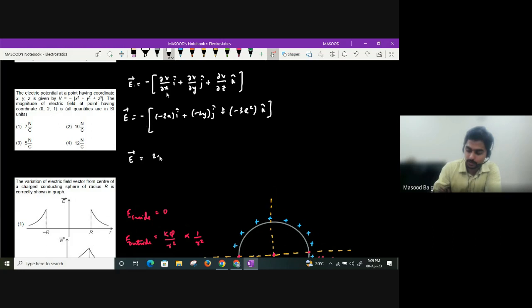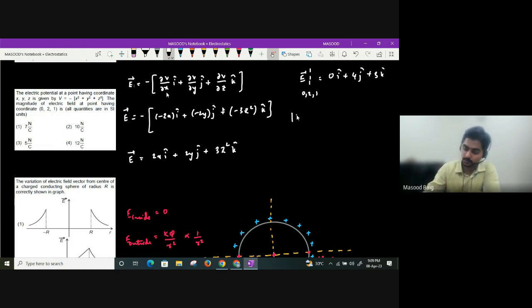Minus into minus will be anyhow plus 2x i cap plus 2y j cap plus 3z square k cap. They're asking us to find the electric field at (0, 2, 1). So if you substitute, you will get 0 i cap plus 4 j cap plus 3 k cap. So what will be the magnitude of the electric field at (0, 2, 1)? It will be under root of 0 square plus 4 square plus 3 square. 4 and 3 will be a Pythagorean triplet. You will get it as 5 Newton per coulomb. Clear, everyone?